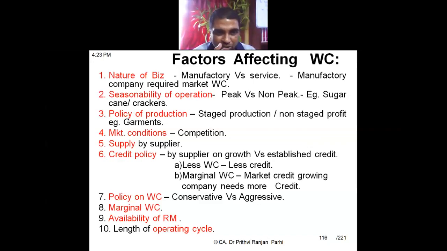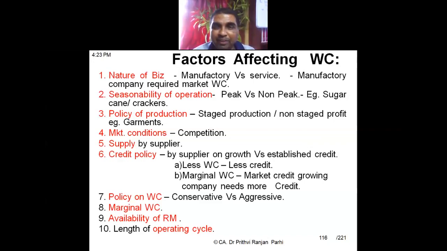Your credit policy also affects. Your policy in the working capital, whether it is conservative, aggressive, or moderate, that also affects. Marginal working capital, that means if you want some additional working capital for some extra unit of production, then that will also affect your working capital requirement. That is, extra working capital is required for some specific purpose.